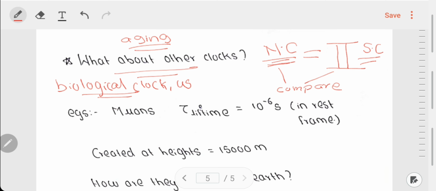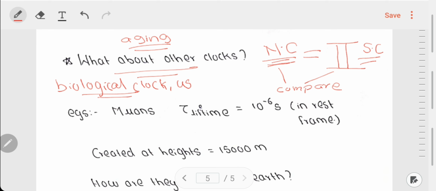So a person who is in the rocket, if he is moving at tremendous speed, obviously his aging process will be slowed down. Which means that if there are two persons, one on the earth and another in the rocket, and the rocket is moving at tremendous speed, the person on the earth will see that the person in the rocket is aging very slowly as compared to him. Okay. So this is the concept of time dilation.